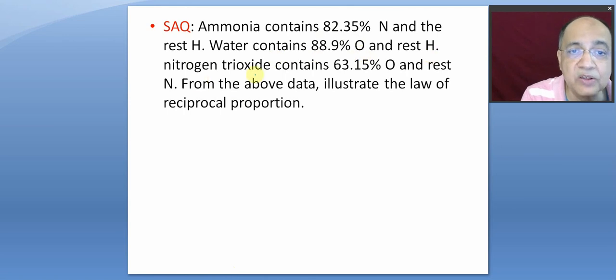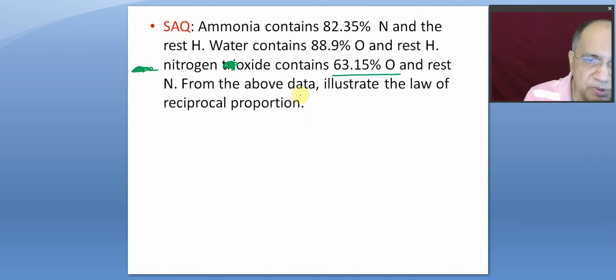And one oxide of nitrogen contains 63.15% of oxygen and the rest nitrogen, right? From the above data, illustrate the law of reciprocal proportion.